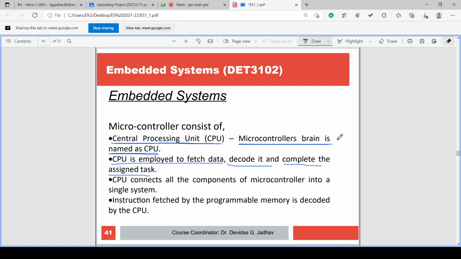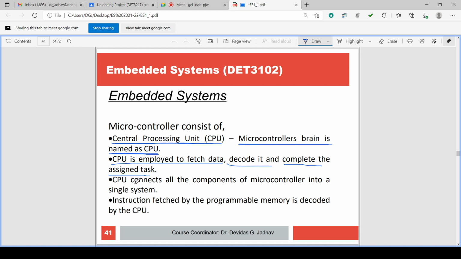The CPU connects all these components on the chip, and also those outside the chip, into a single system so that this will work as a single system.